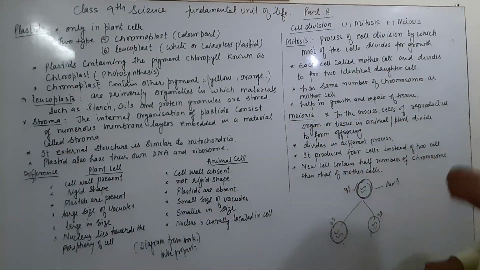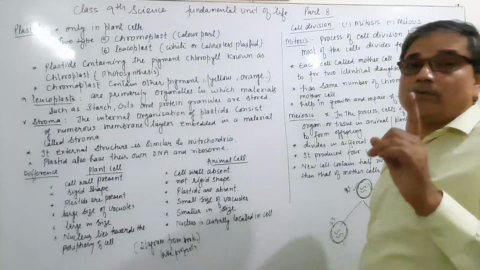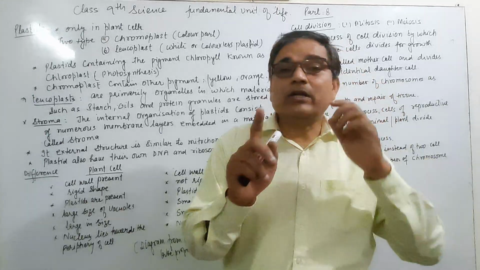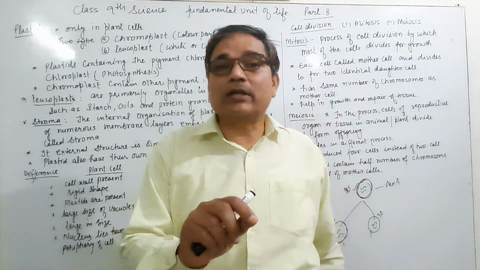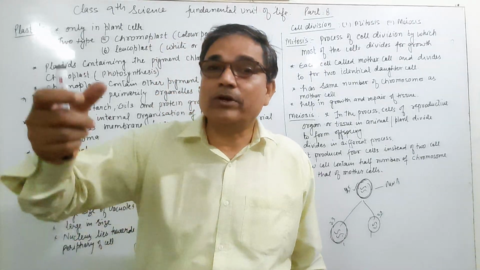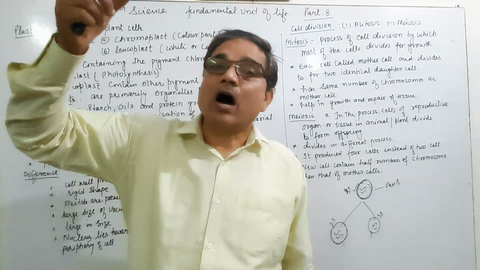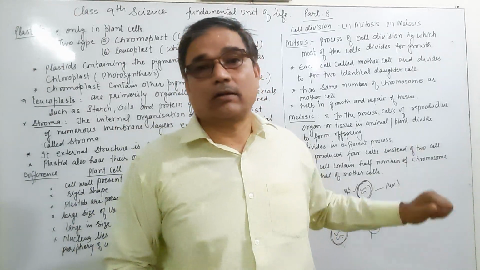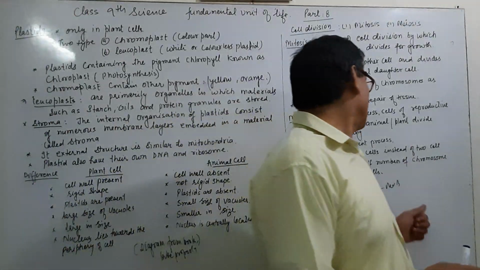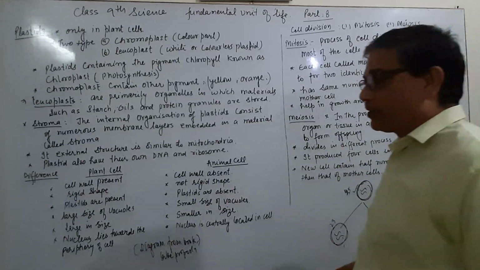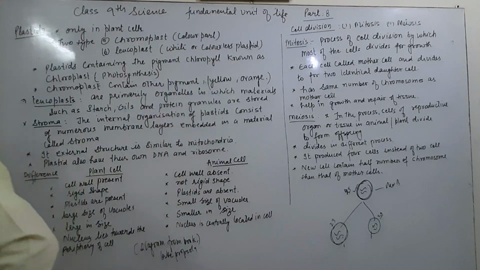It produces 4 cells, whereas in mitosis only 2 cells are produced. In these 4 cells, the number of chromosomes is not the same as in the mother cell. The number of chromosomes in the offspring will be half that of the mother cell. Why? Because it is divided into 4 parts. In this way the cell division takes place.